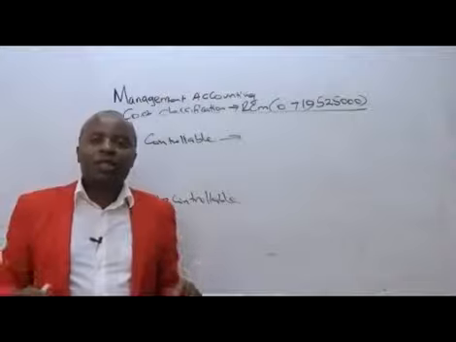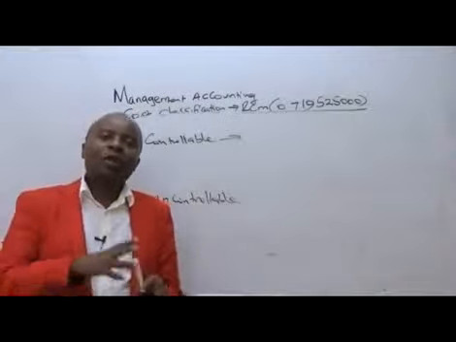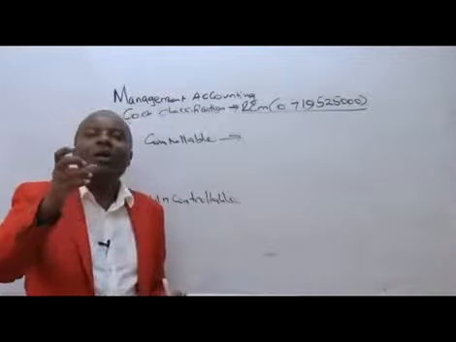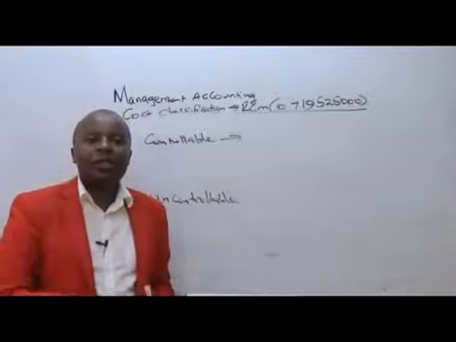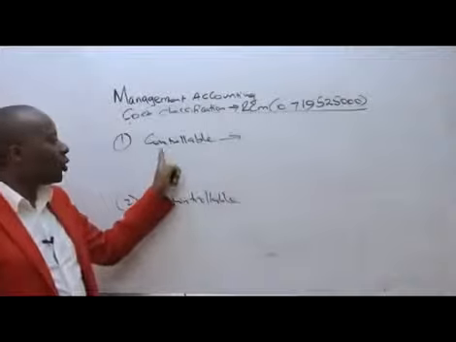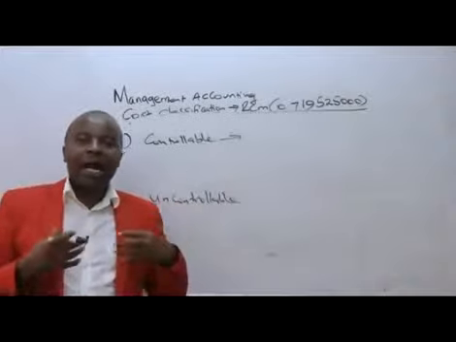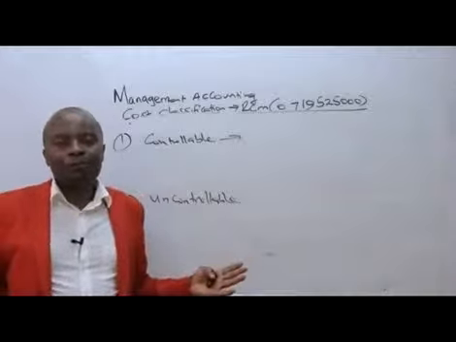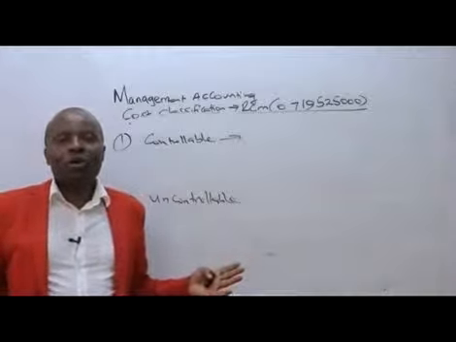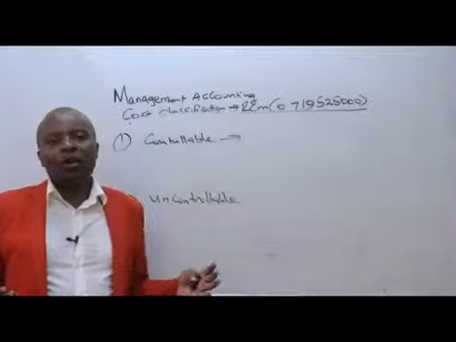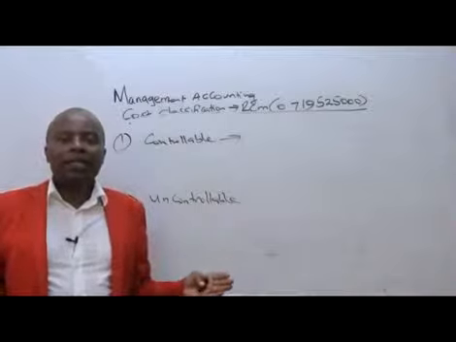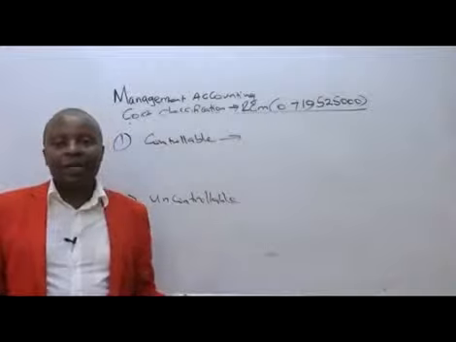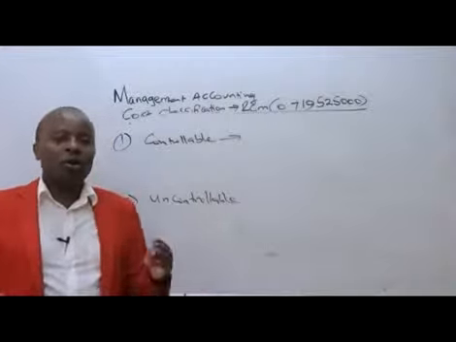There are those costs that, if we say we are going to squeeze them, reduce them, or even make them zero, we don't incur them. Such costs will be called controllable, because it is us to determine whether they will be incurred or not. Controllable costs are costs which are at the arm's length of the management. So it is the management that is going to decide whether they will be incurred or not incurred.